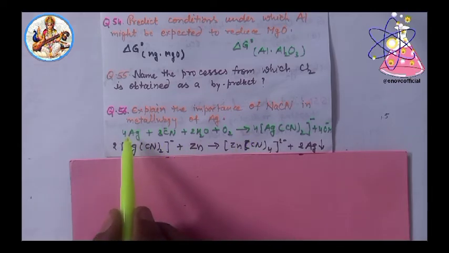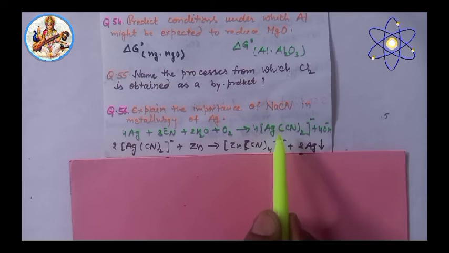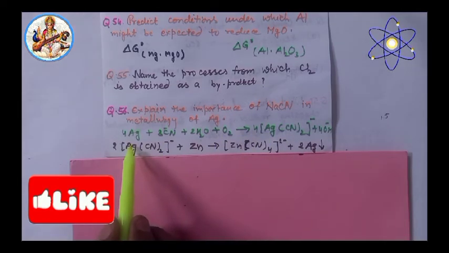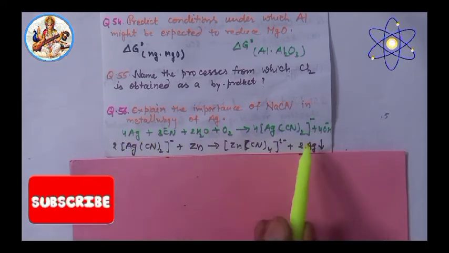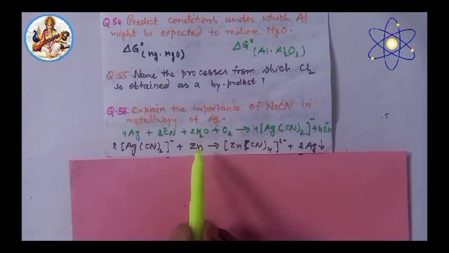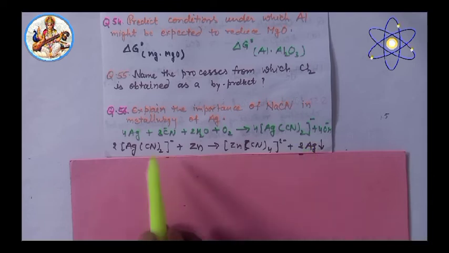So I repeat, the silver ore is dissolved in NaCN, sodium cyanide solution. A complex compound, argentocyanide, is formed, which is soluble in water. From the solution, silver is displaced by zinc. Zinc is more electropositive than silver. Very important.